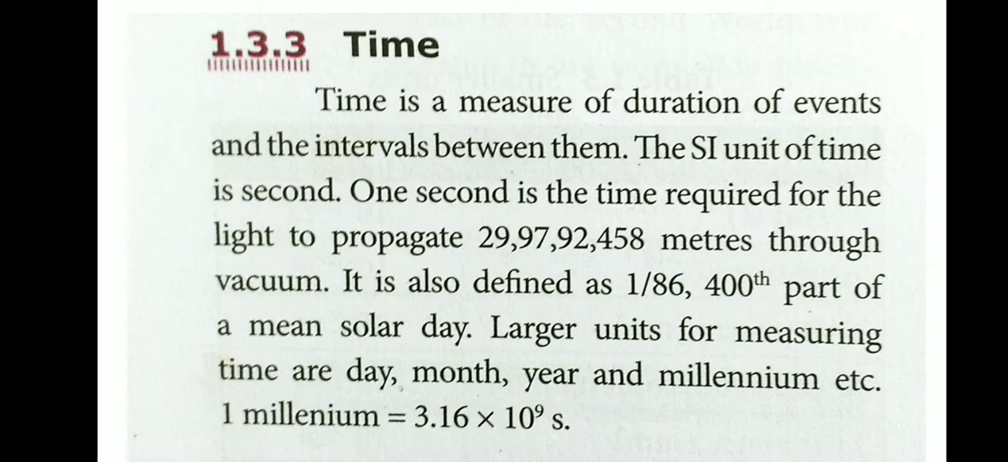The distance light travels in 1 second is 299,792,458 meters through vacuum. It is also defined as 1 divided by 86,400 part of a mean solar day. Larger units for measuring time are day, month, year, and millennium. 1 millennium equals 3.16 times 10 to the power 9 seconds.